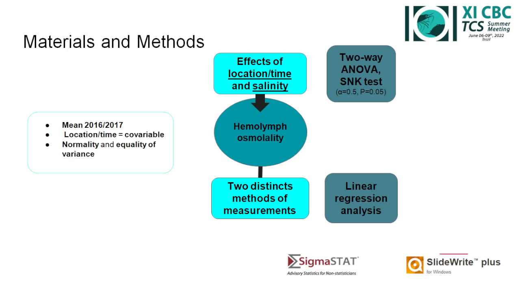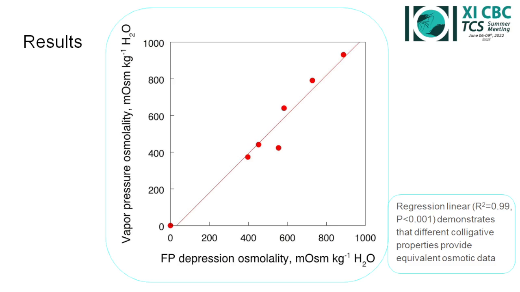For statistical purposes, we considered the mean osmolality of 2016 and 17, and location and time were considered as a covariable. Data were distributed normally, showing equality of variance. A two-way ANOVA was performed to evaluate the effects of location, time, and salinity, followed by SNK test. A linear regression analysis of the osmolalities was performed.